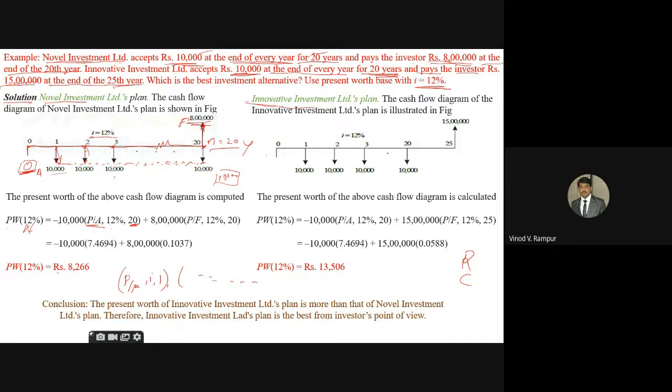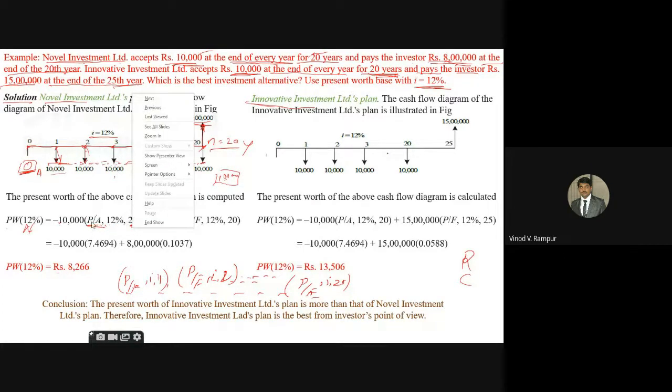Otherwise you can also write this column like this. P by F you have to write, but for 1 year, 2 years, 3 years, 4 years, up to 20 years you have to write individually: P by F, I, 1, then P by F, I, 2, up to P by F, I, 20. You have to find 20 values for individual years. Simply because of that reason, I'm going to take a common A value, then I'm going to write P by A for 20. This is common, I'm taking that for 20 years.